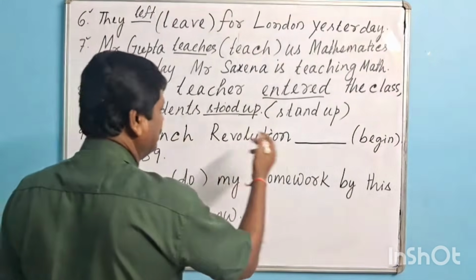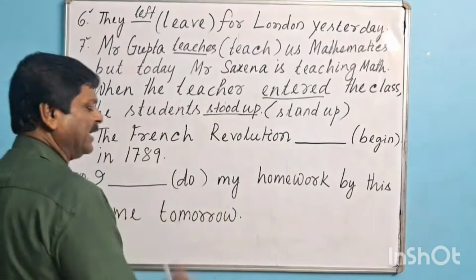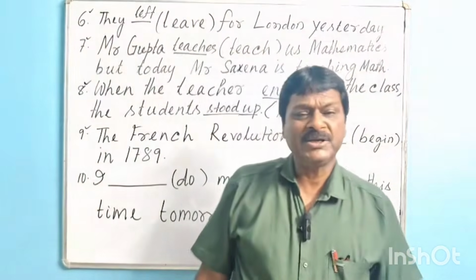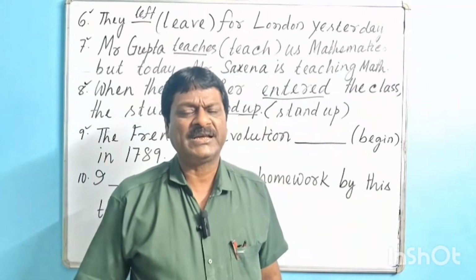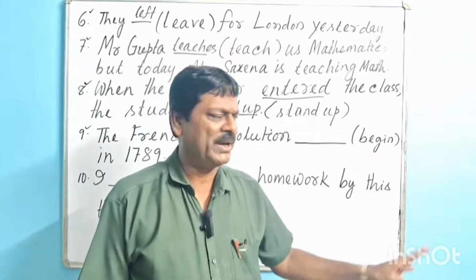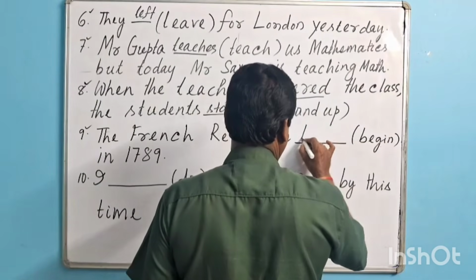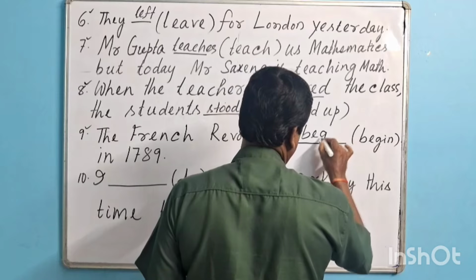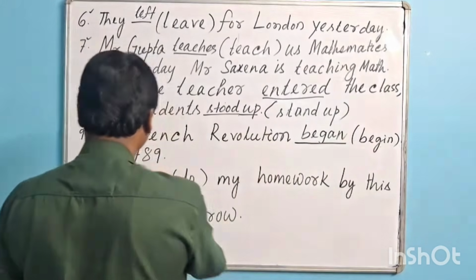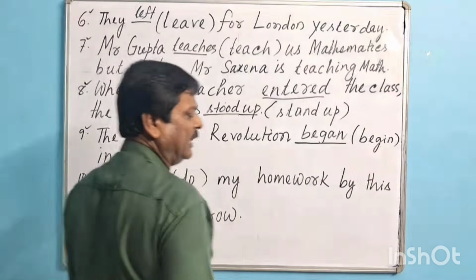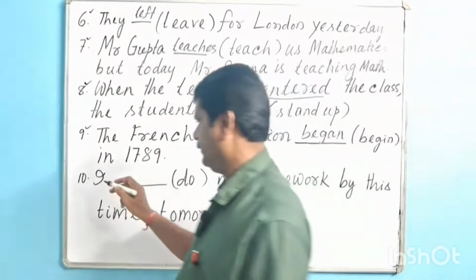Then we shall go for question number 9. The French Revolution (begin) in 1789. Dear guys, we know the historical events are always expressed in simple past form. That's why the appropriate form of verb will be begun. I mean, the French Revolution began in 1789.